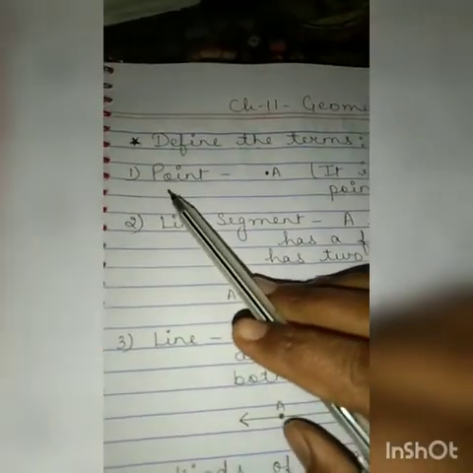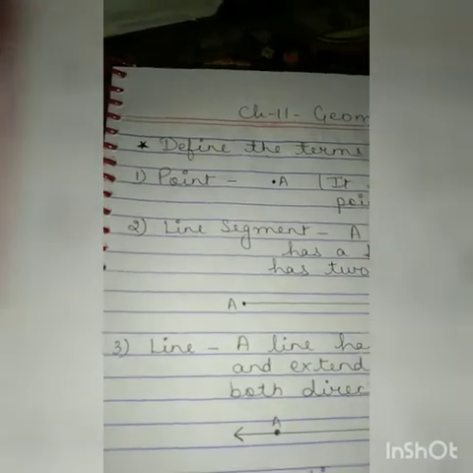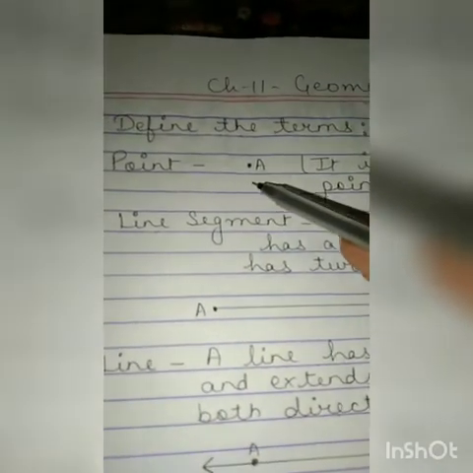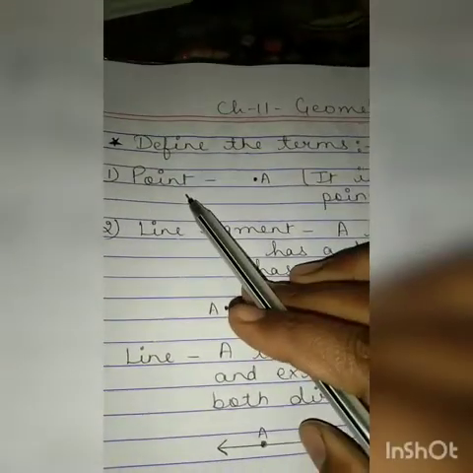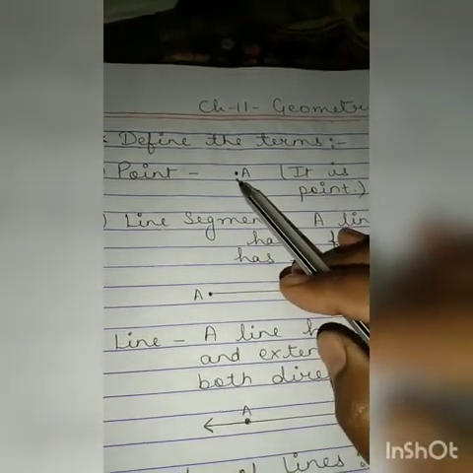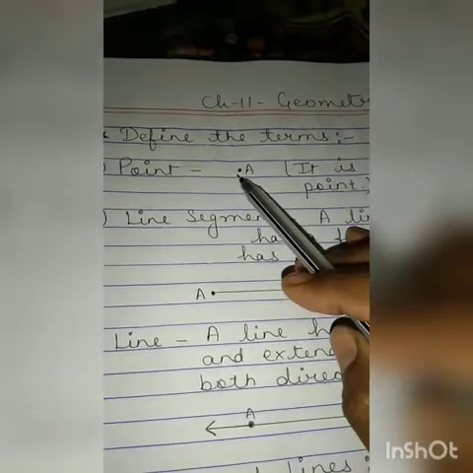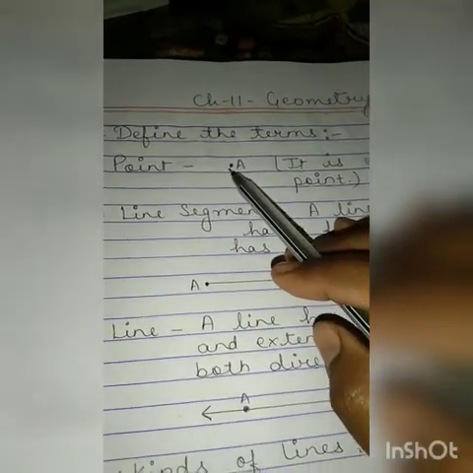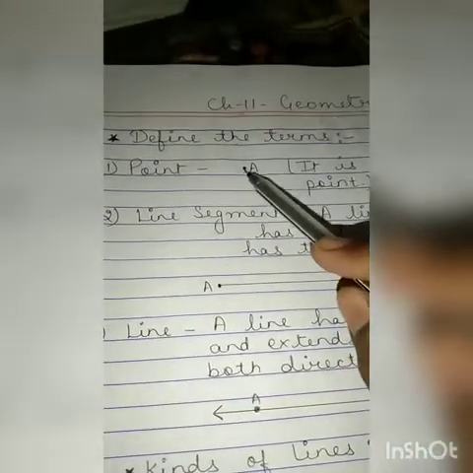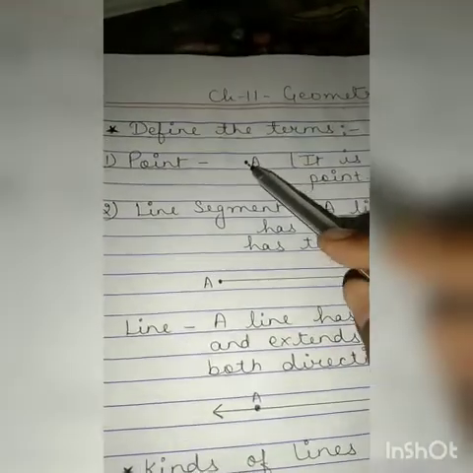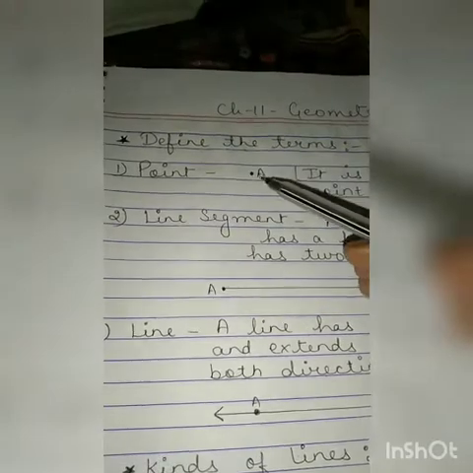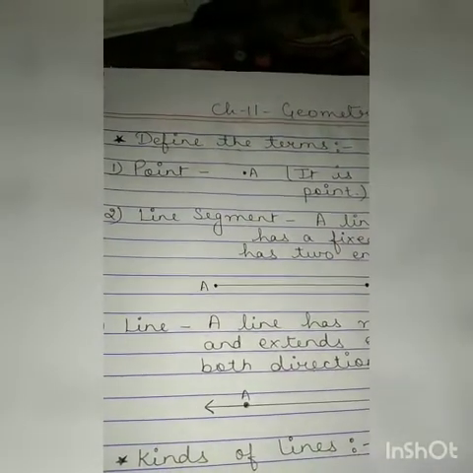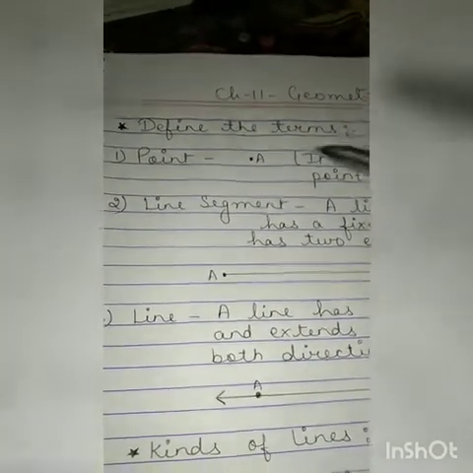First topic is point. Point, all of you know that this dot is known as a point only. This point we have drawn here, and we have given the name A to this point. So it is called the point. Clear? So this is a point, and we have given the name. You can give any name, but I have given A. So you all can give any name according to yourself.